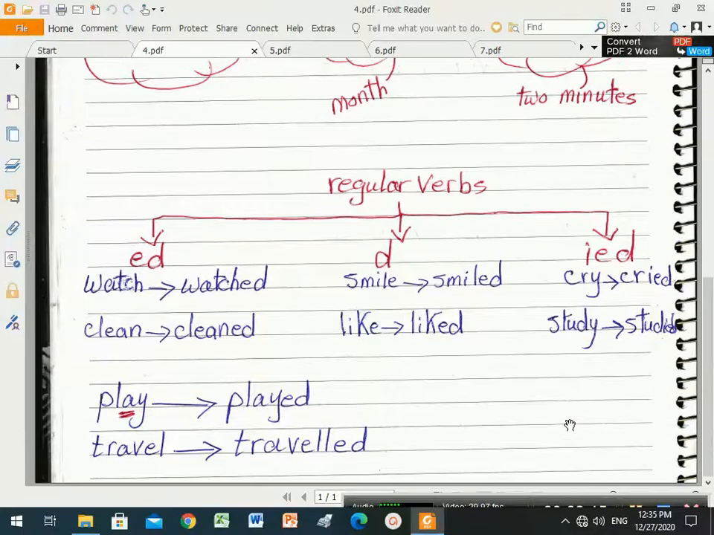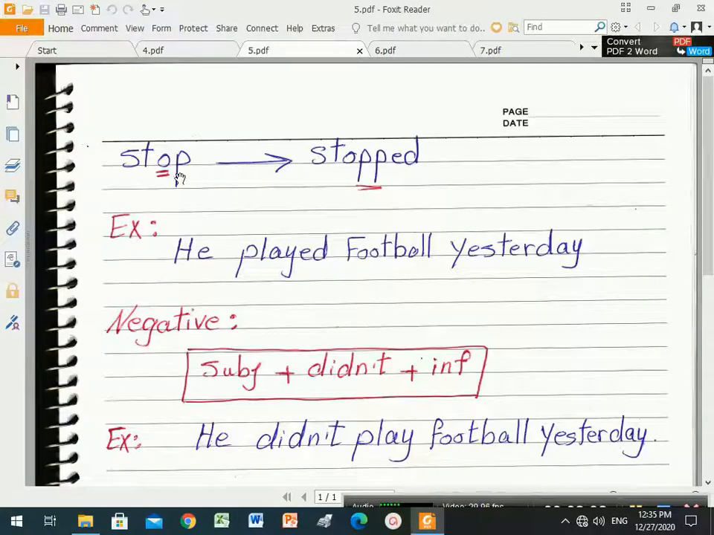Okay, and travel, here we double the last letter. Travel becomes travelled. Stop, here we also double the last letter, because of what? The vowel before the last letter, so we must double the letter and it becomes stopped.